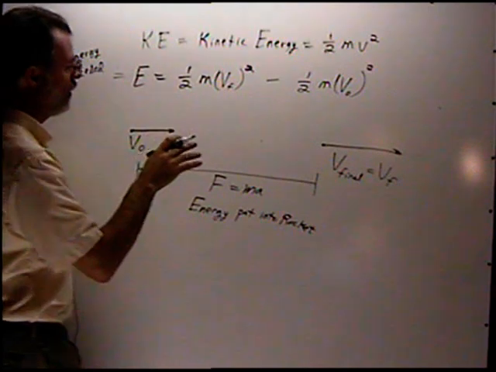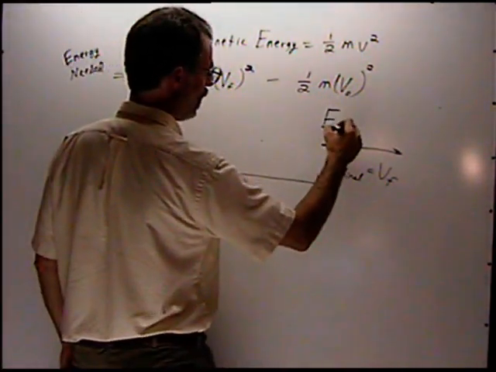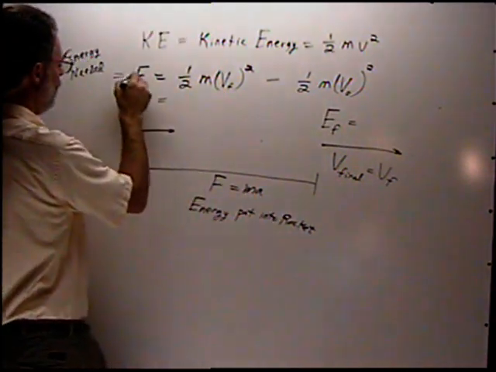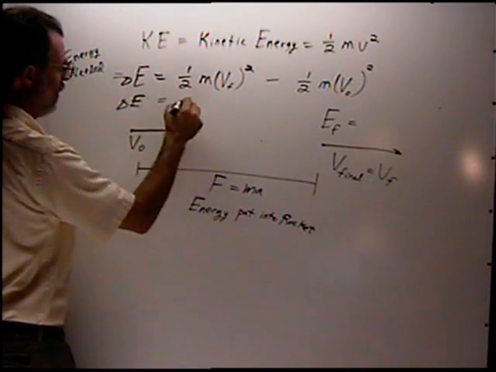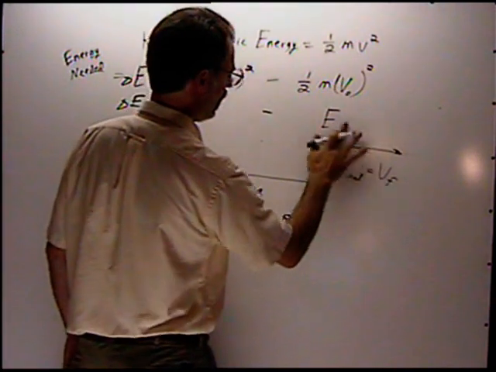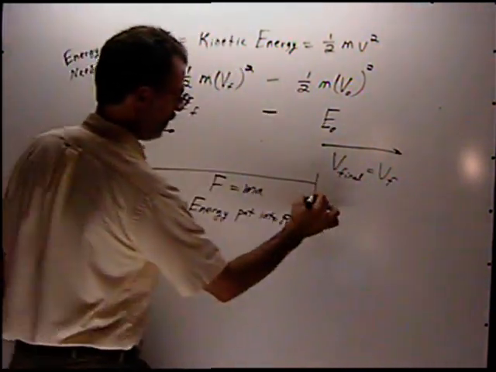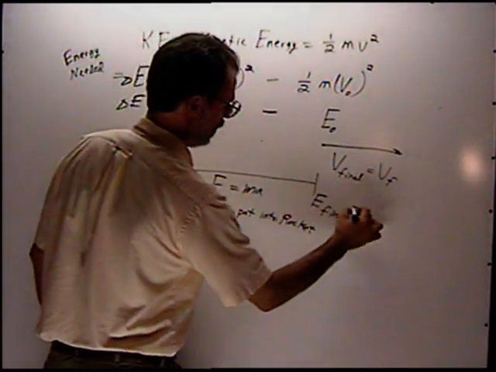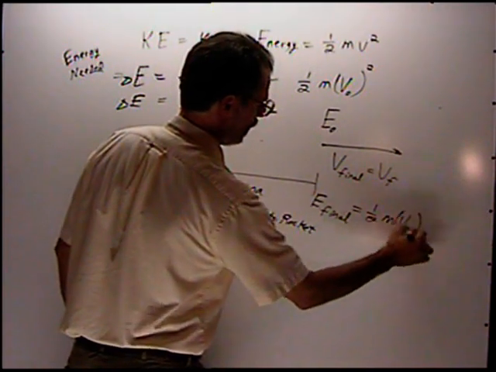So one way we can interpret that is that the change of energy of the rocket is the final energy minus the initial energy. The final energy of the rocket is given by 1/2 m v squared.